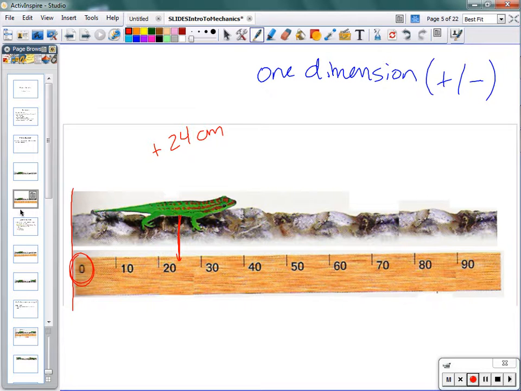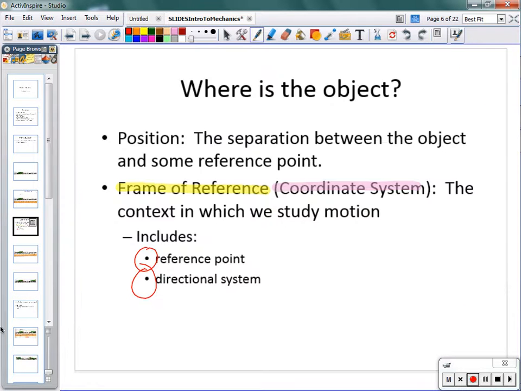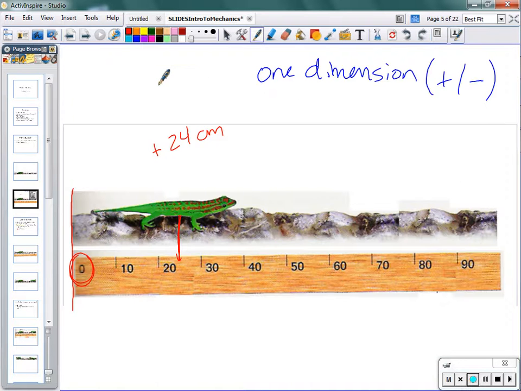So, to sum up, position describes where that object is in relation to some reference point, but then also we have to describe which way are we going from that reference point in order to accurately describe its position. And at least for starters, we're going to limit our options by containing our motion to one dimension.